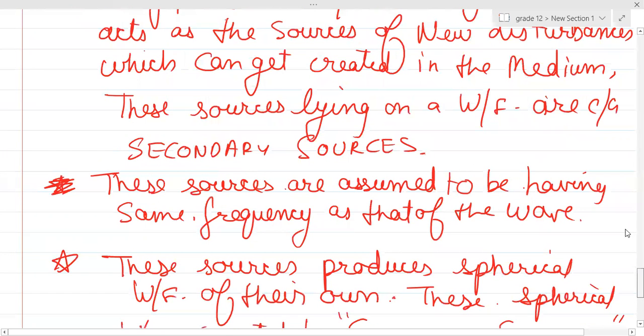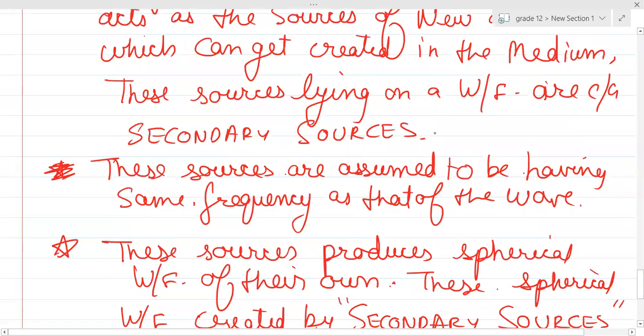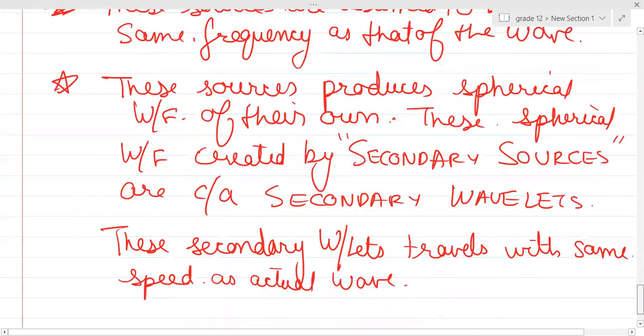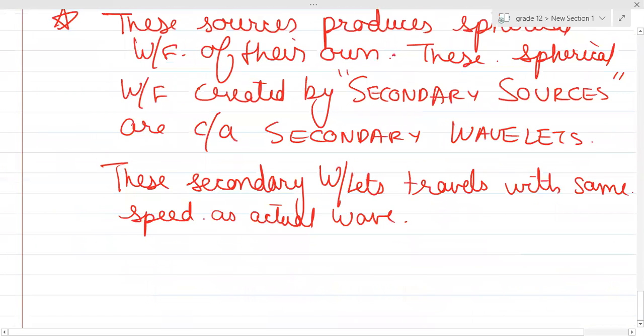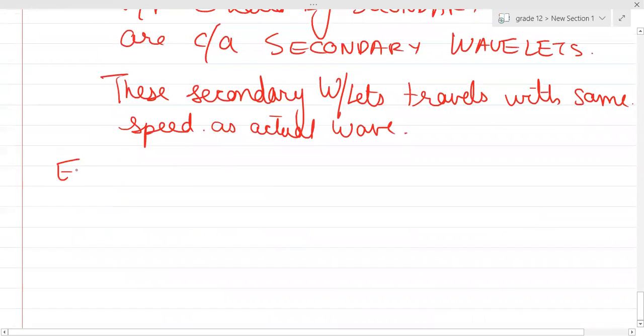One more point you can write about these secondary sources. All points on a wavefront are acting the same way, so all the secondary sources will vibrate in the same phase, right? Now I'll give you an example of how.